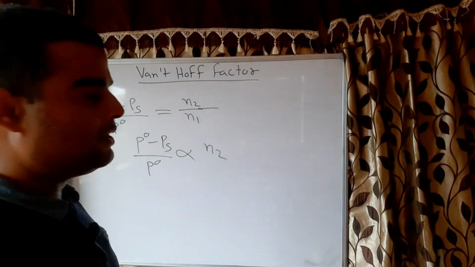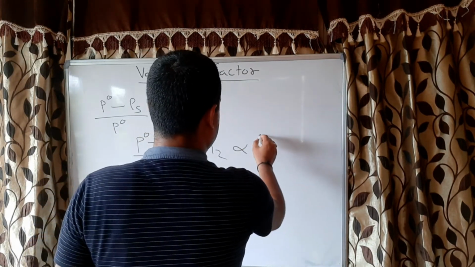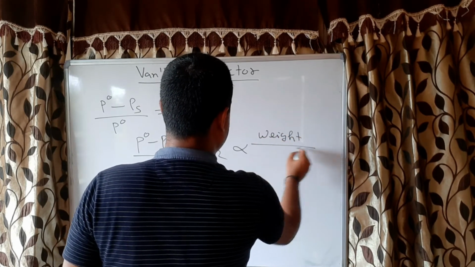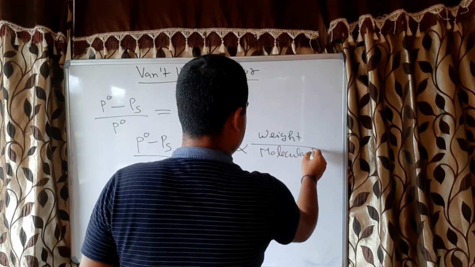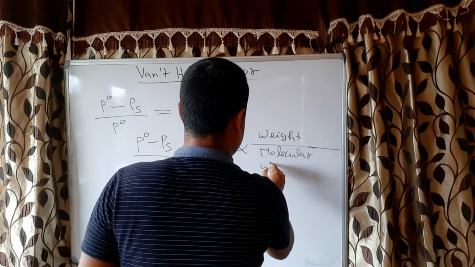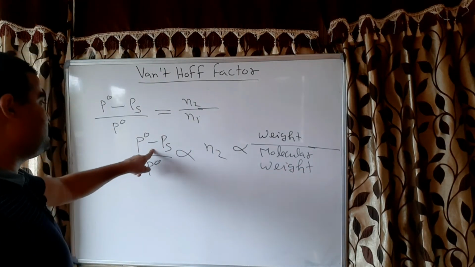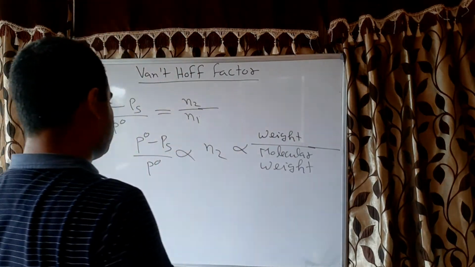And number of moles is proportional to weight by molecular weight. Now you can see the relative lowering of vapor pressure is inversely proportional to the molecular weight of the solute.